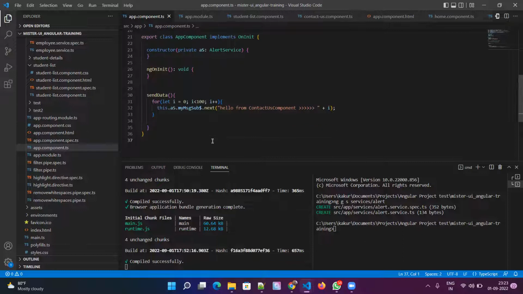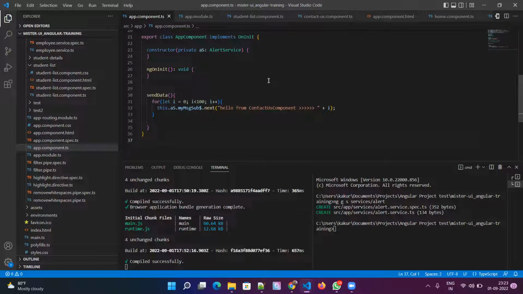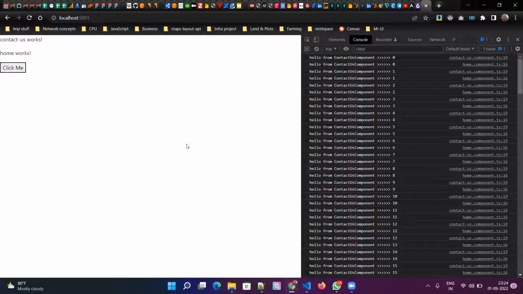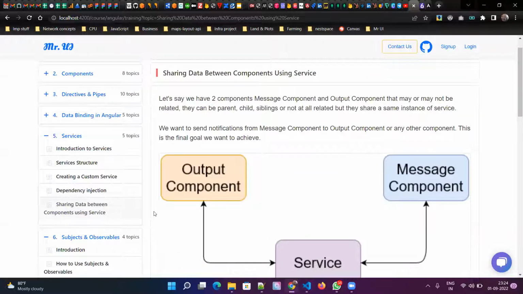This will be useful in case of a continuous stream of messages, mostly in a chat environment. When you and your friend are chatting with each other, you can send data like hi, and at the other end you can receive it. The other end can have this subject, and basically keep on adding messages to your chat box. That is how you can receive data from one component to another component.